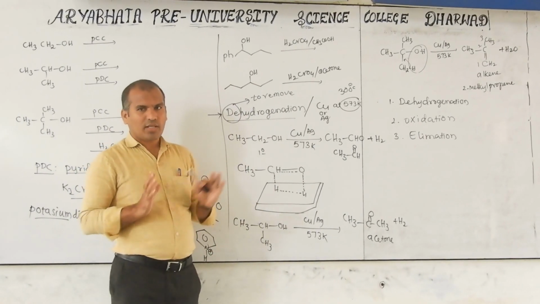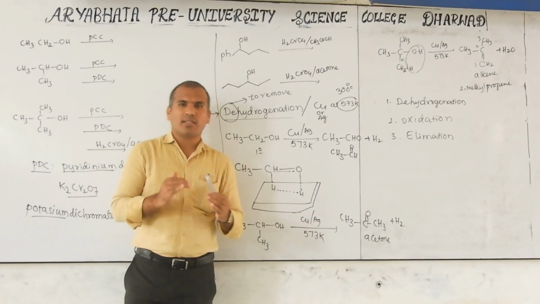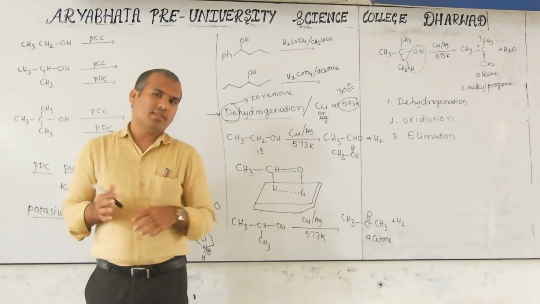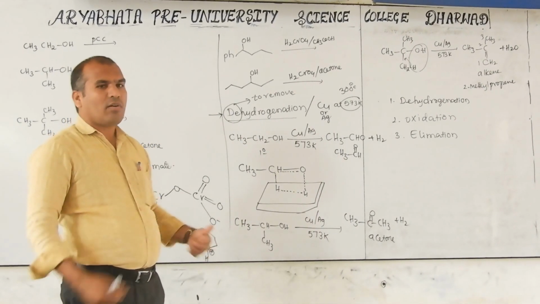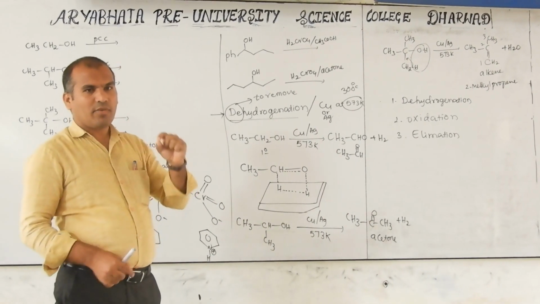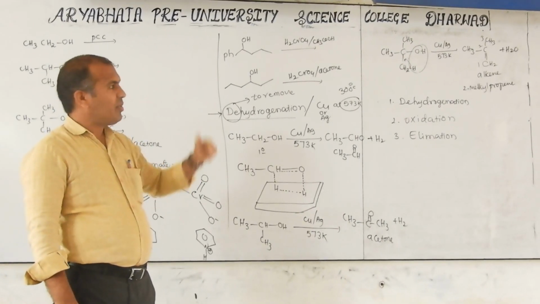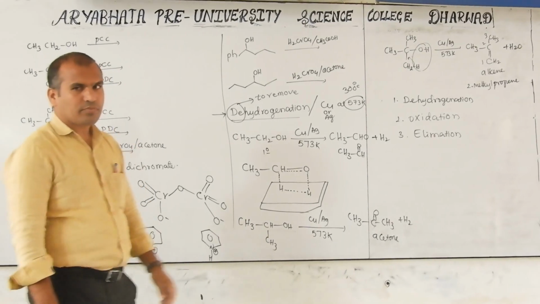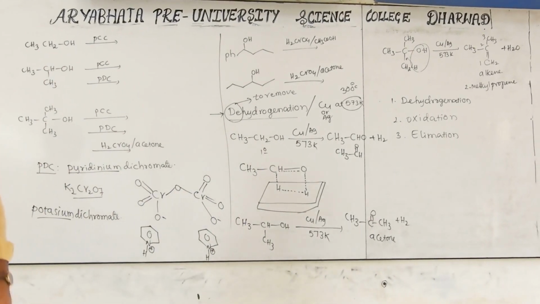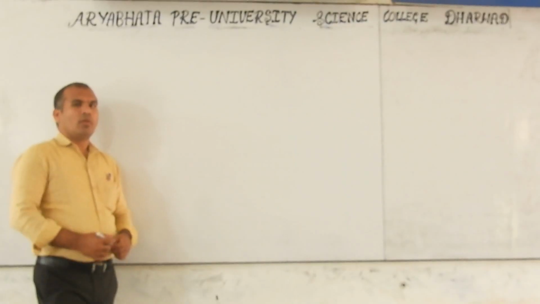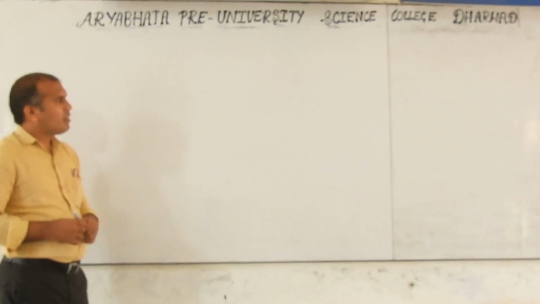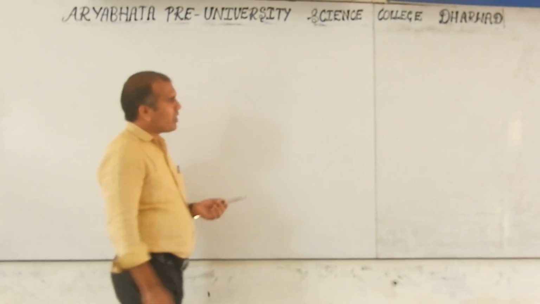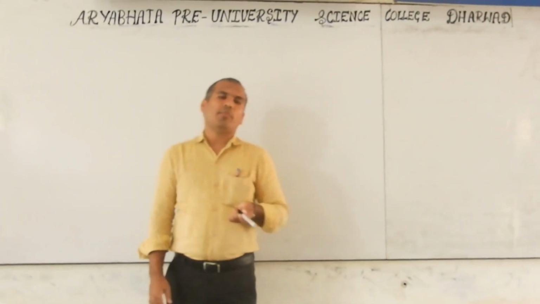That's why, by looking at the reaction, we have to answer what exactly they are asking. These names are given, but not all are correct. Read which alcohol is given. Primary, secondary: dehydrogenation and oxidation. Tertiary: elimination. Now this tertiary alcohol reacts with copper at 300 degrees Celsius, and a water molecule is eliminated.